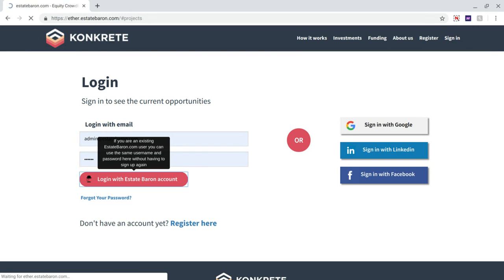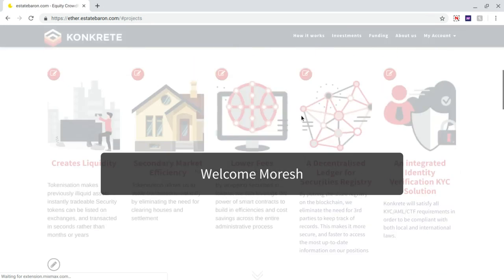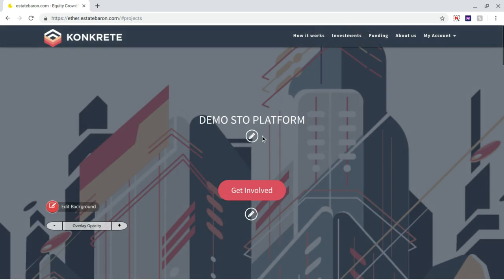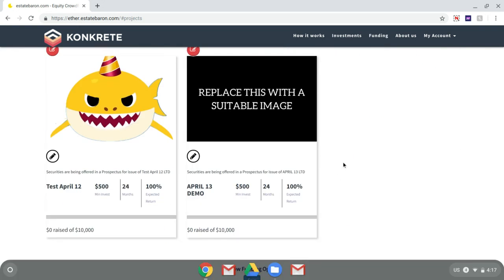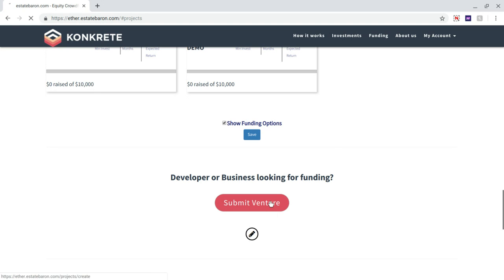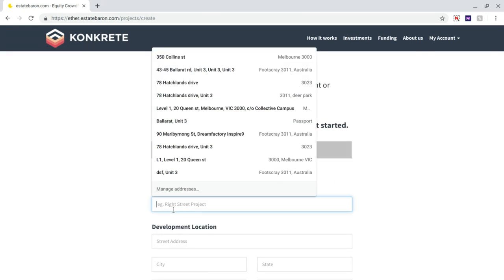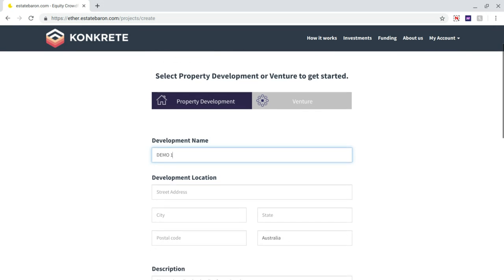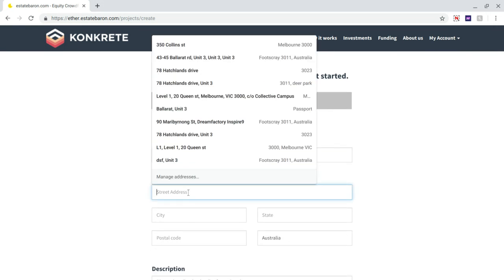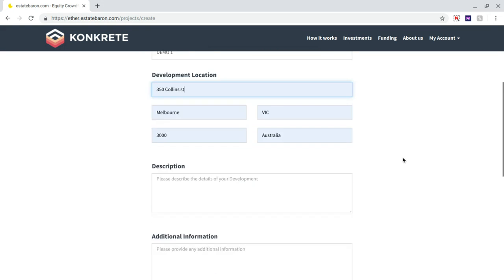a secondary market feature. So, as you can see, when you sign in as an admin, everywhere you see the pen symbol, it's editable. This is an existing product used by more than 25 clients, and what we are going to do now is submit a project, and we'll then tokenize it. Let's call it demo 1. Assuming this is a real estate project, of course it can do non-real estate as well.